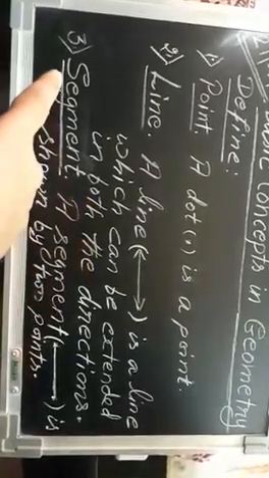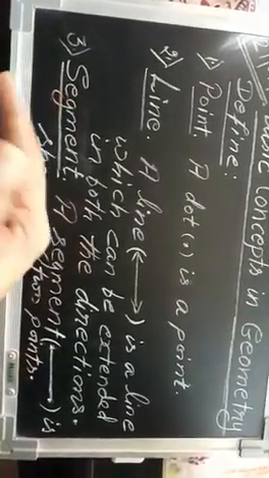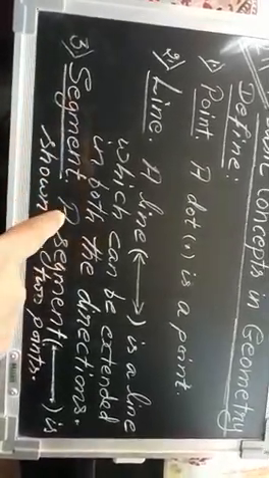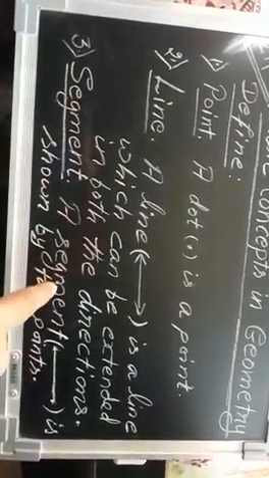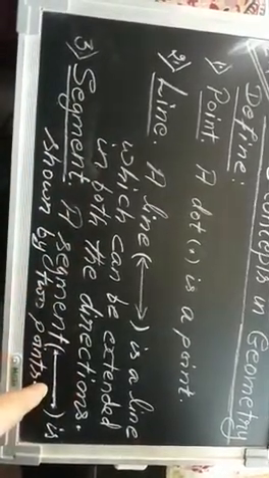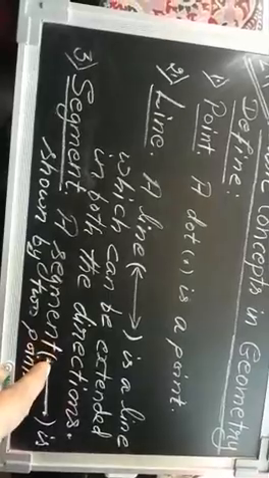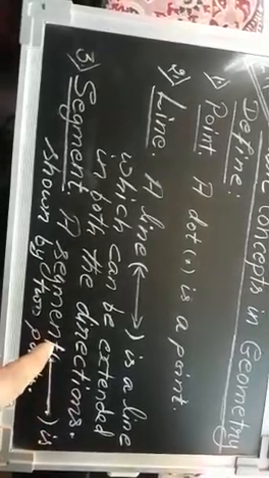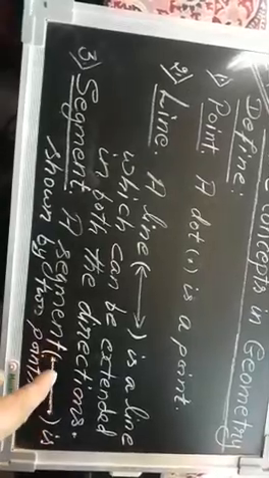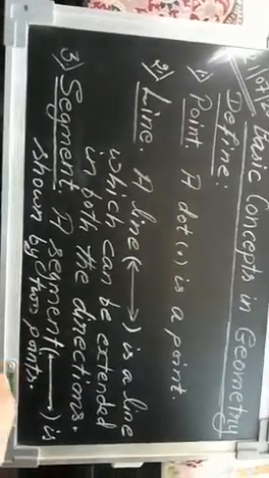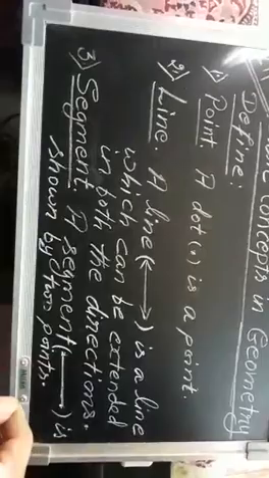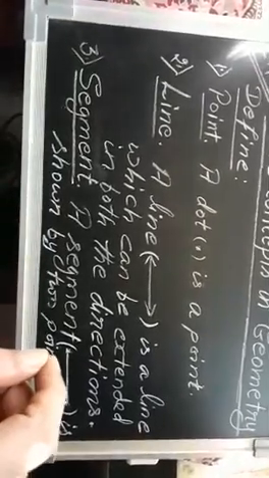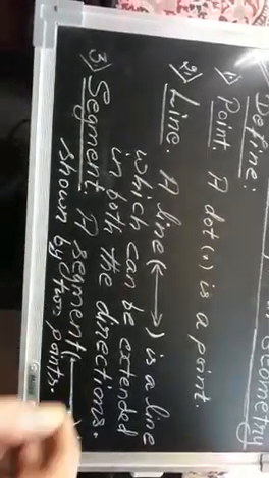Next, segment. Now what is a segment? A segment, you can see here in the bracket I have shown one dot is here, one dot is here, okay? In between the dots there is this line, okay? What does this dot show? The dot shows the line is from here to here only.